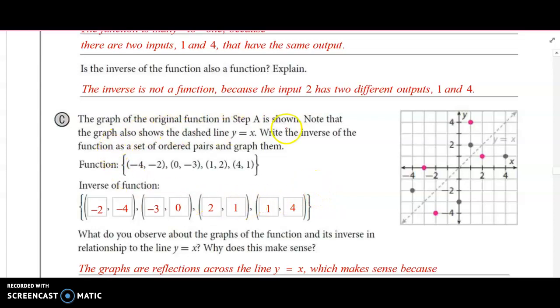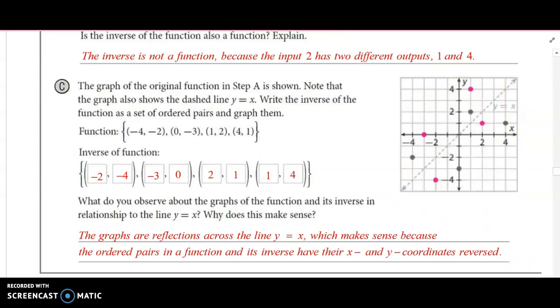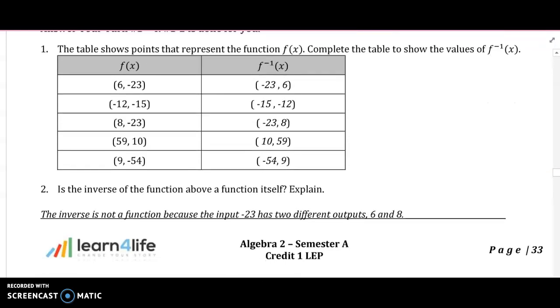So here the graph of the original function from step A is shown in black, and then the ones that are colored are from the inverse function. And you can use a highlighter to show these if you want to. If you want to see that, I would suggest you do that. And what we want you to see is that the inverse points are a reflection across the line y equals x, which just makes sense because the x and y values get switched. So anytime we're looking at an inverse function, we want to make sure that it's a reflection across the line y equals x.